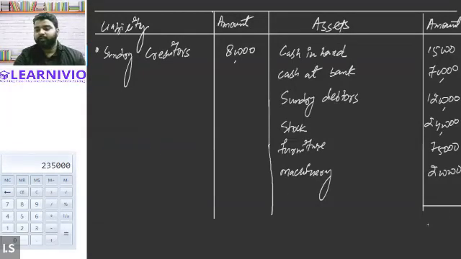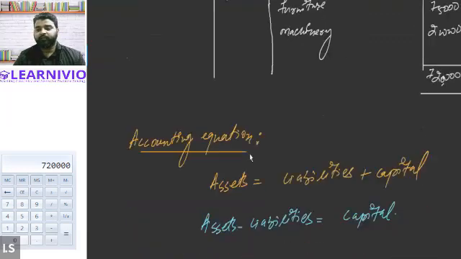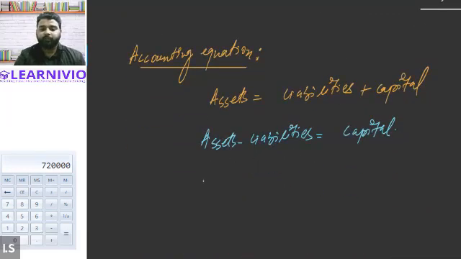So now we will simply total the value of the assets. Let's total the asset side. Sum total of all the assets will be, let me calculate, 15,000 plus 70,000 plus 1,20,000 plus 2,40,000 plus 75,000 and plus 2 lakh. So the sum total of the assets is 7,20,000. On the liability side, we have only creditors. So can we calculate the value of the capital now?